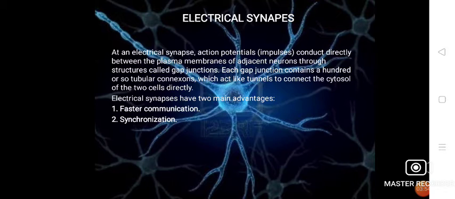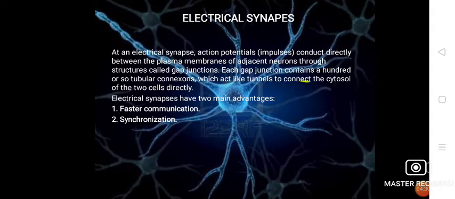We have two types of synapse. First one is the electrical synapse and second one is the chemical synapse. Firstly, we will discuss what is an electrical synapse. At an electrical synapse, action potentials or impulses conduct directly between the plasma membranes of adjacent neurons through a structure called a gap junction. Here the term gap junction is most important for the electrical synapse.